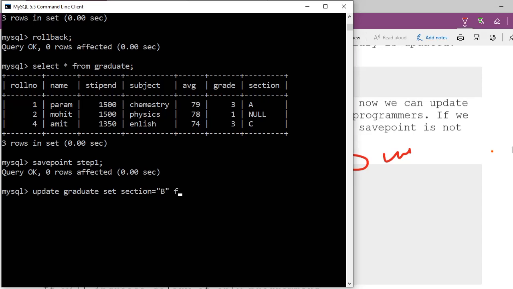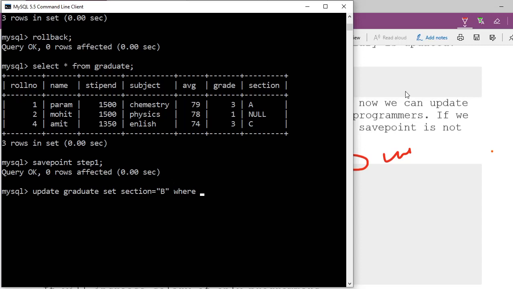Okay, then where. Now anything can go. Where roll number equal to 2, where name equal to Mohit, where stipend equal to 1500, where subject equal to physics, average 78, grade equal to 1, anything can be matching.